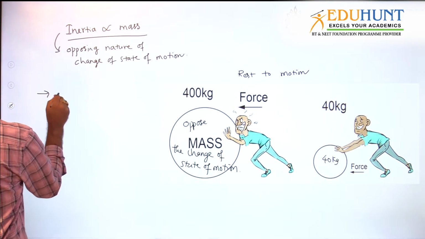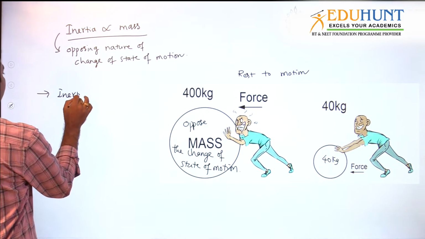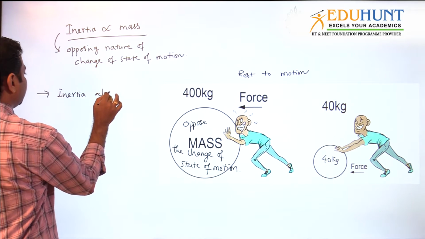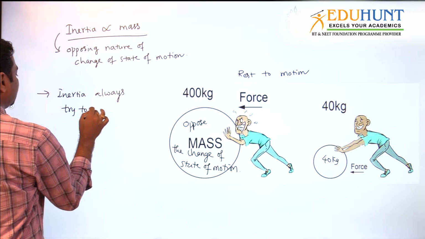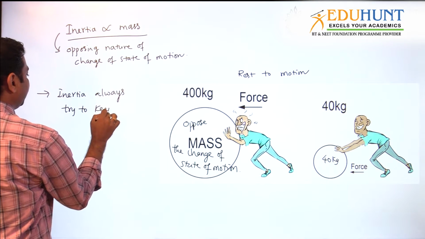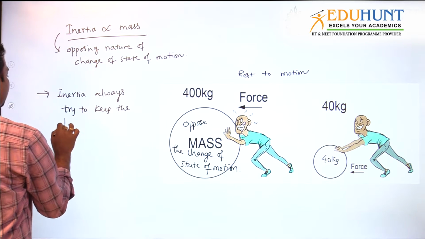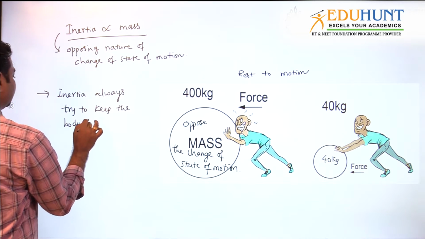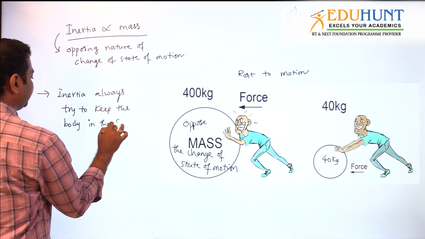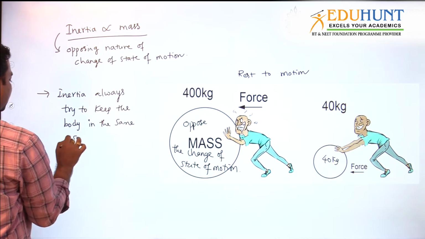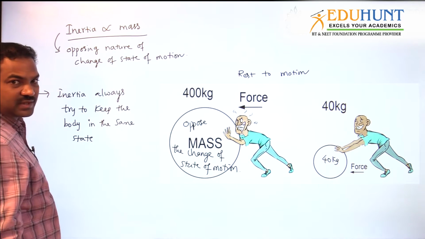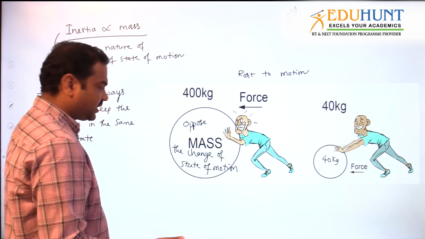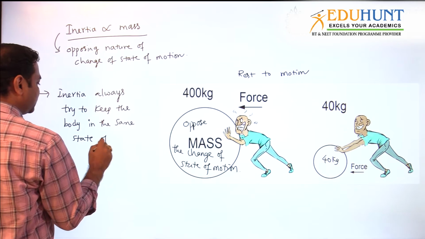You can write it down like this: inertia always tries to keep the body in the same state of motion. That only we call the opposing nature. Opposing nature of change of state of motion means it will try to keep the same state of motion. What does it mean?